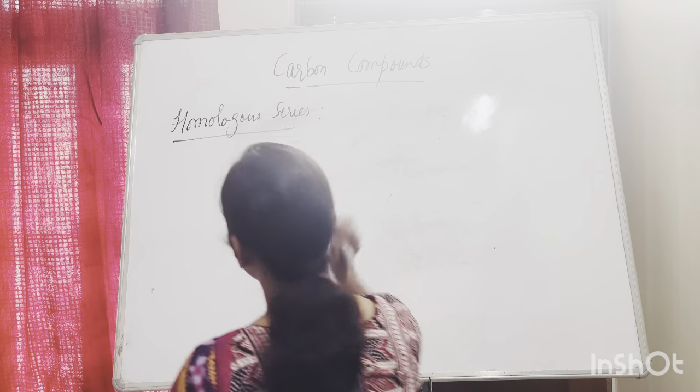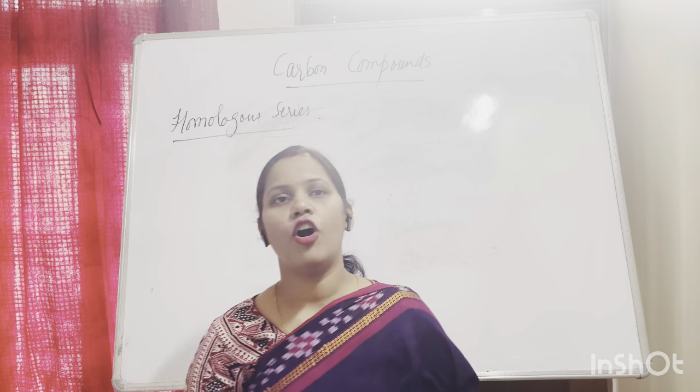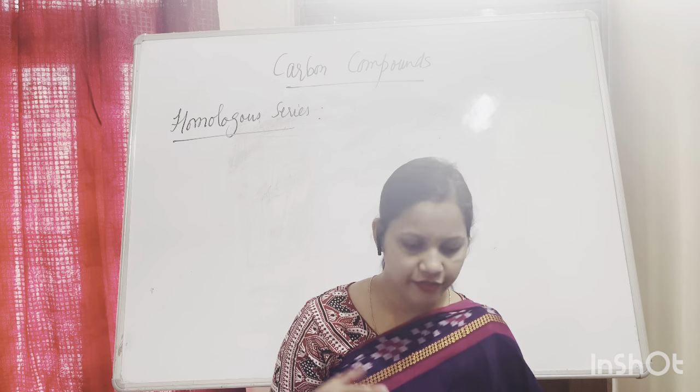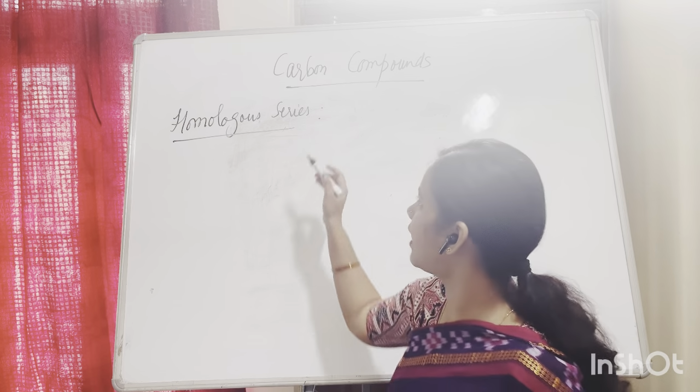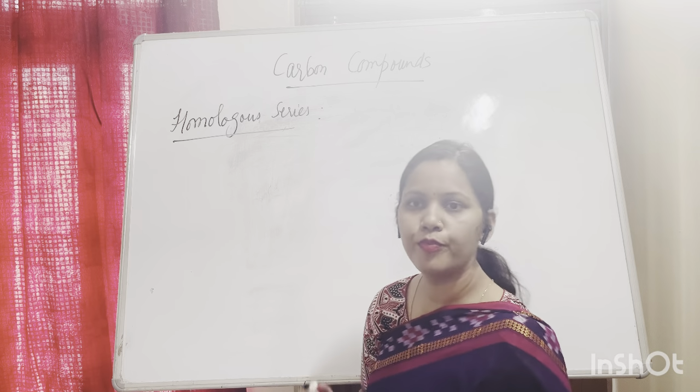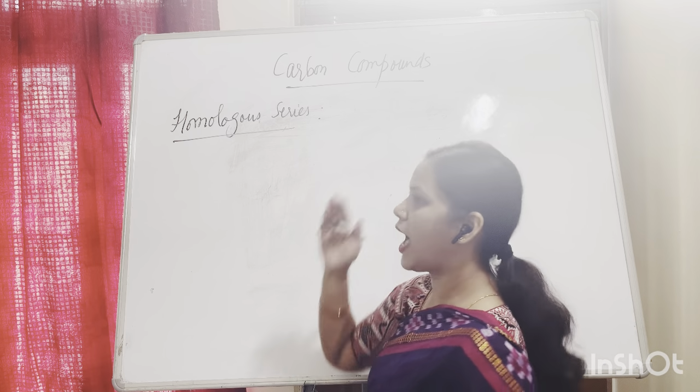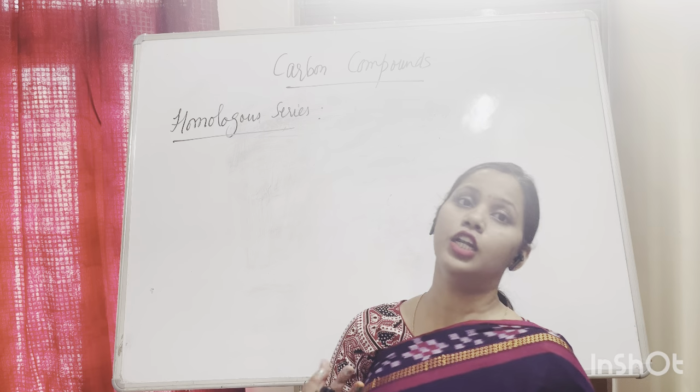Now, a homologous series is a group of organic compounds. If we want to define it, how will we define a homologous series? A group of organic compounds which have a particular functional group.